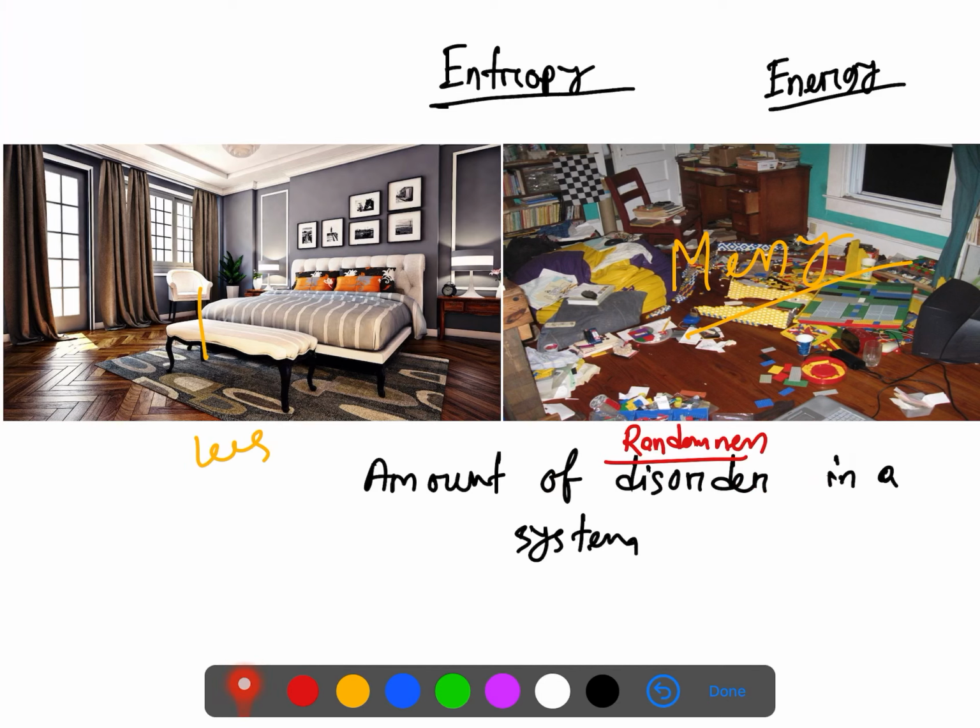So the term disorder is not meant in that sense. Then what's the actual meaning? This disorder actually tells the number of states, the randomness of a system.